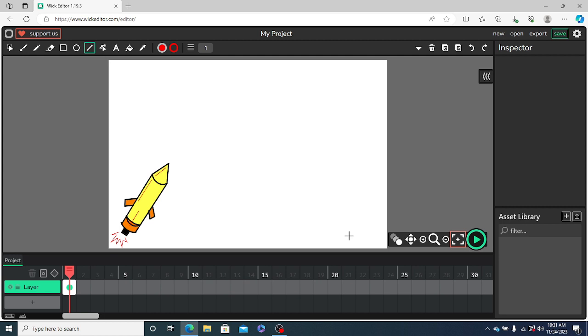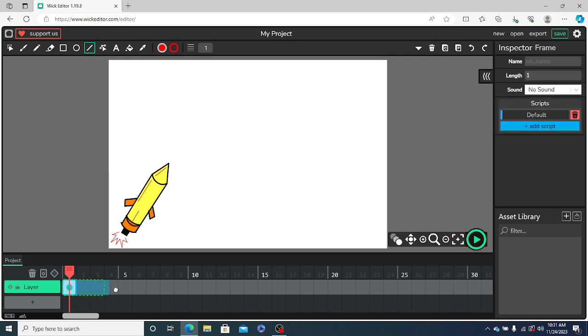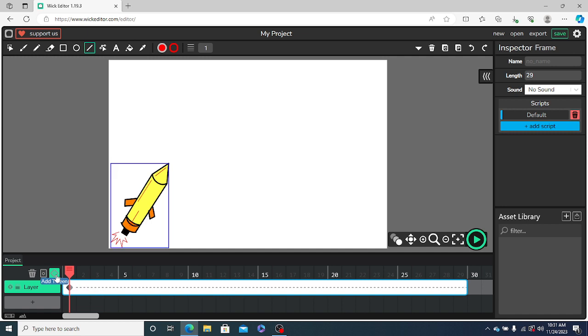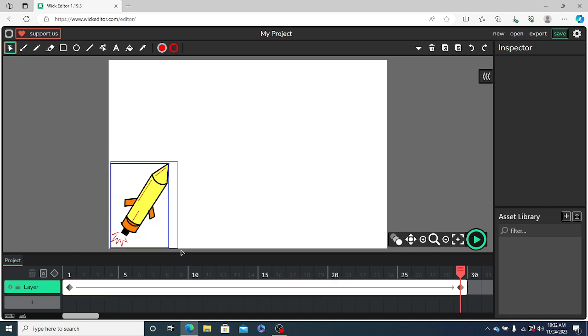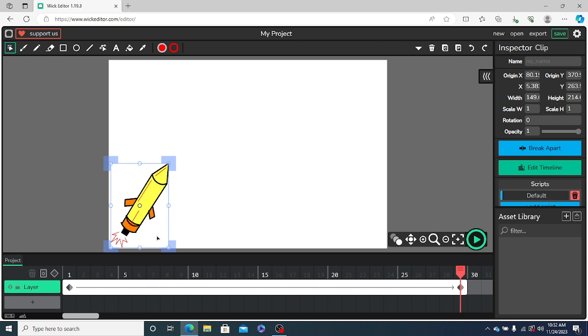So now we want to animate this rocket, so we'll be using the tweening method. So we'll add the tween. So now we have added the tween and now we want the final position where the rocket will go. So using the cursor we will select this whole rocket and now we'll move it at the end and place it over here like this.